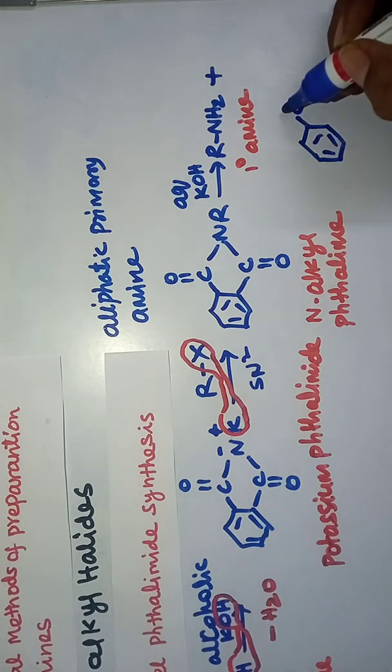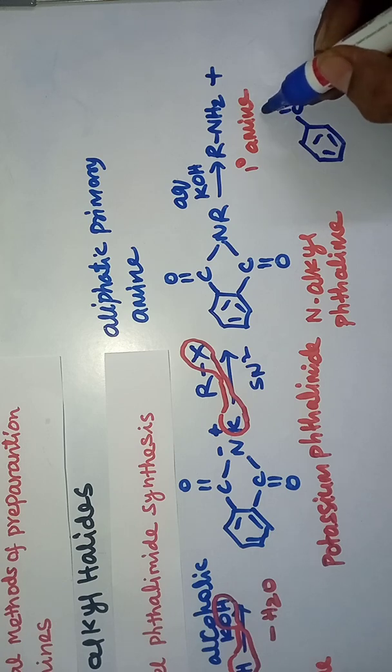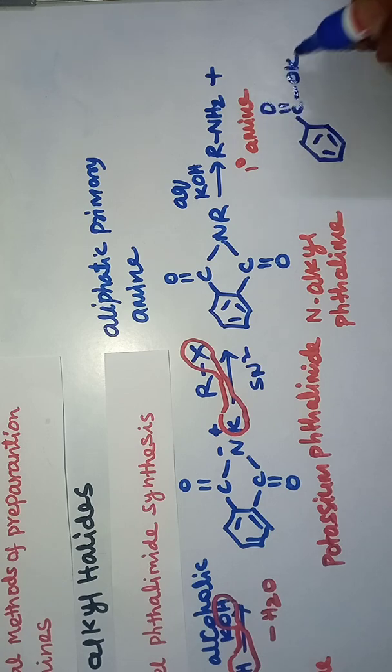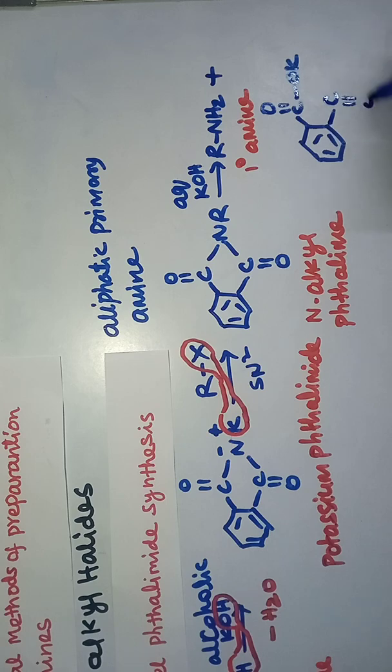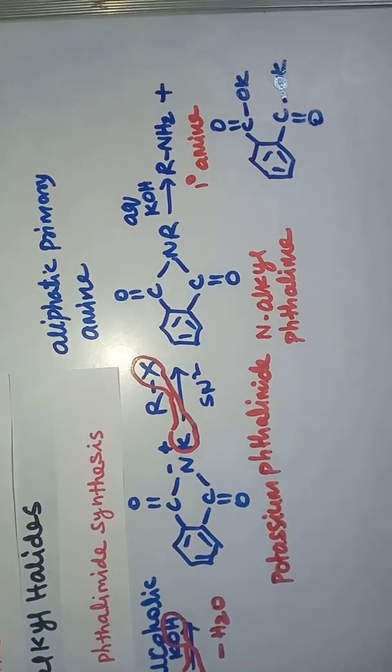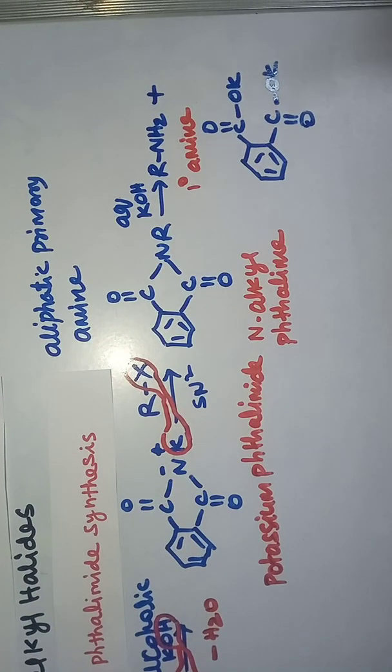Here C double bond O, O K, C double bond O, O K. This is the potassium phthalate.